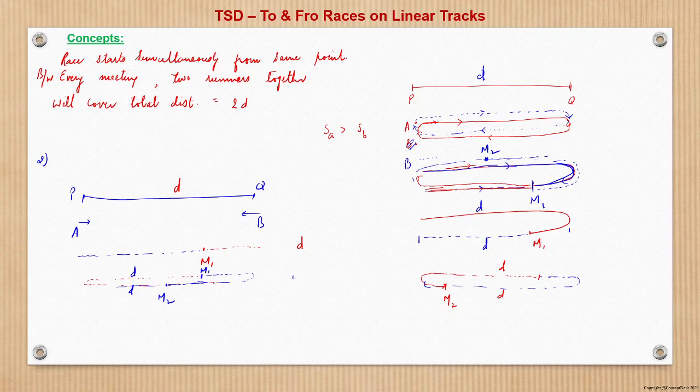So from this we can conclude that when the races start simultaneously from opposite ends, for the first meeting the total distance covered will be D, but for every subsequent meeting thereafter, they will be covering a total distance of 2D among themselves. That is, the two runners together will cover 2D after every meeting following the first. This we have seen pictorially, how things evolve.